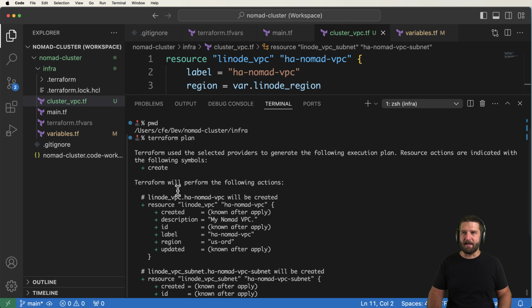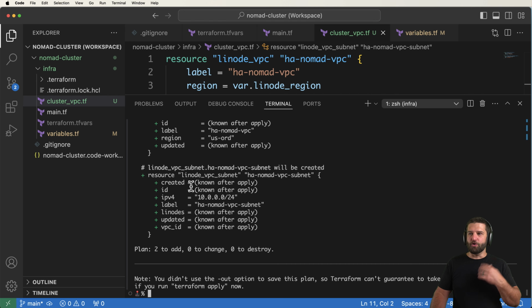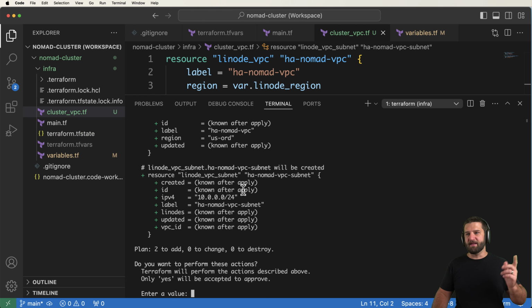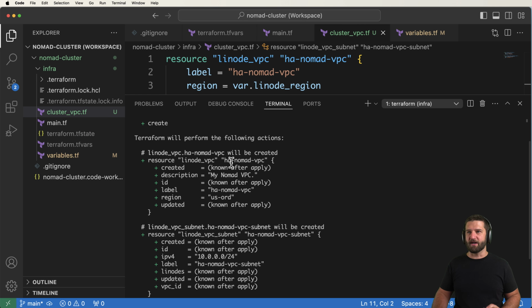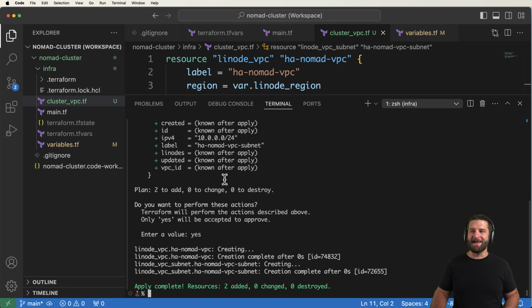What this will show me is all of the changes that will be made to my infrastructure. You can save this plan and then you can apply this plan later. So if you needed to save this plan and then have somebody review it, you totally could. In our case, we are not going to have anyone review it. We're just going to go ahead and apply this plan with terraform apply, hit enter. This is going to ask you again if you want to actually do these actions for this plan. In my case, I'm going to go ahead and say yes.